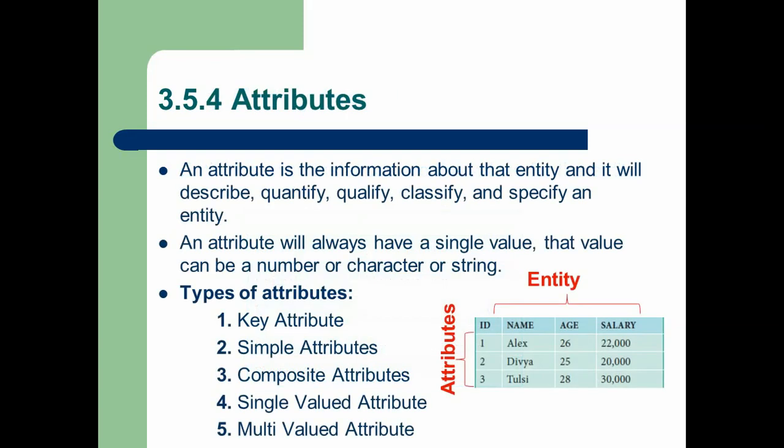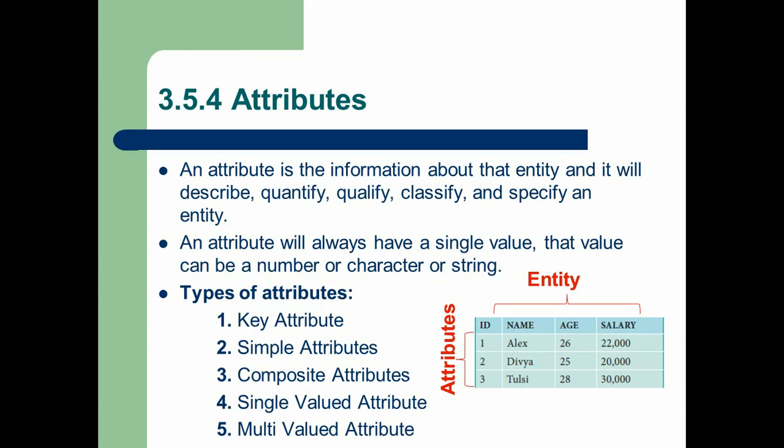Now we are going to discuss attributes. Attributes are the values which are used in any entity. These attributes should quantify, qualify, classify, and specify an entity. An attribute always has a single value. That value can be a number, character or string. So attributes may be a number, a string or a character, but each and every entity should consist of attributes.